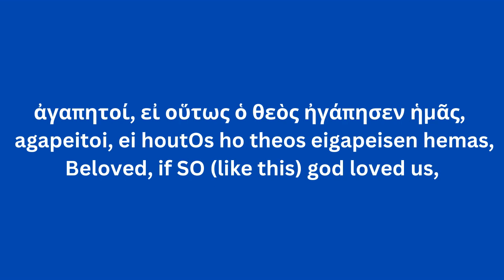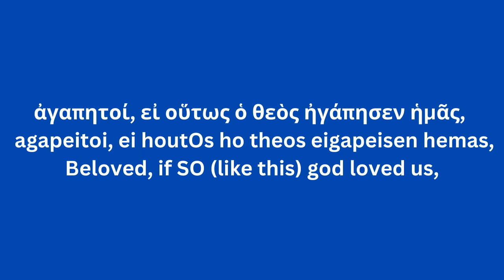Now, I want to point out something significant. We have a first-class condition introduced by the if. A first-class condition is assumed to be true for the sake of discussion. So we're assuming that God so loved us. But the real important thing here is the word order. Notice that right after the if, we get the so, the houtos. This is in the emphatic position, telling us that it's not just the fact that God loved us that he's bringing into consideration. It's the manner in which God loved us.